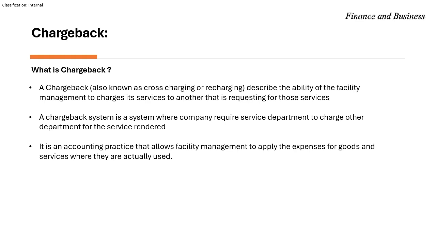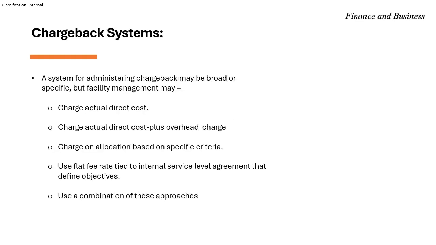A chargeback system is an effective way to manage cost and allocate expenses within a company. Chargeback systems can vary, but facility management typically uses one or more of the following methods. The first one is actual direct cost, which means only charging for the direct expenses incurred in providing services, such as facility management charging for the paint and material used.